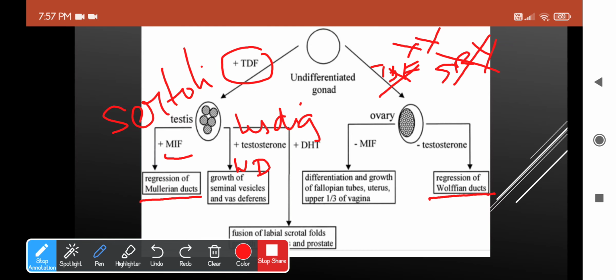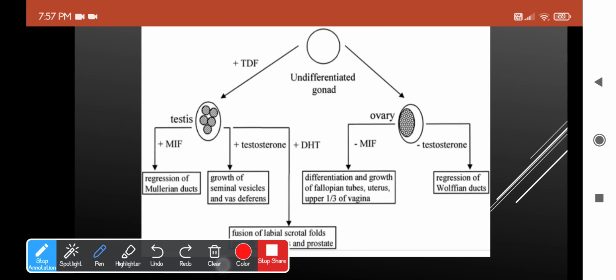Okay, and the Sertoli cells producing Mullerian inhibitory factor will regress the development of female ductal system, which is the Mullerian ductal system, and this is how the gonads differentiate into testis and all the features of the male reproductive system are achieved. Hope this was clear.